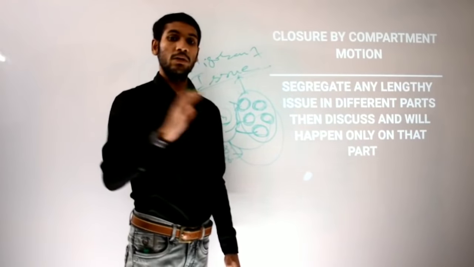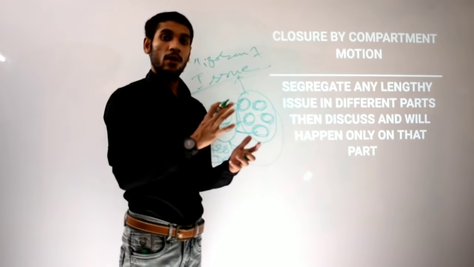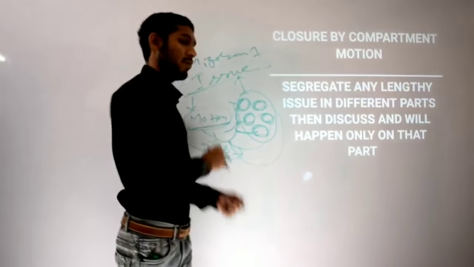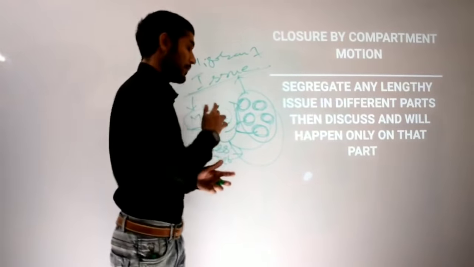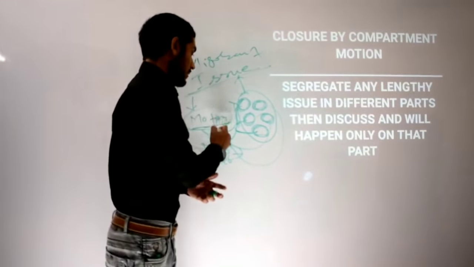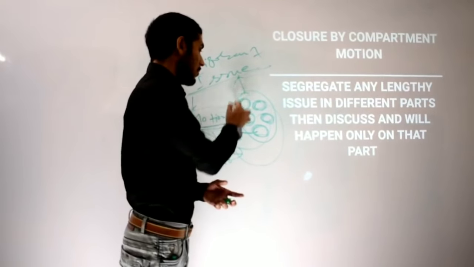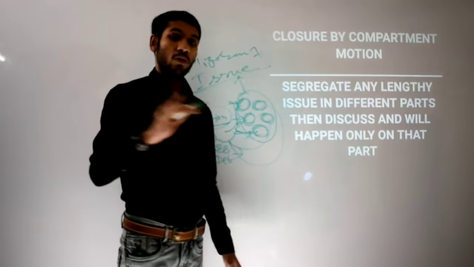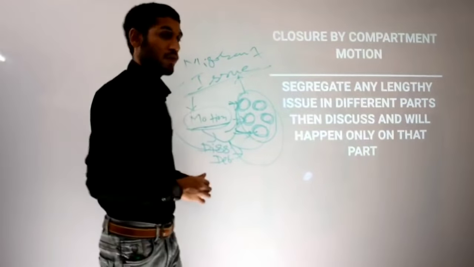Earlier, in the motions I have taught you, voting and discussion went on as a whole for the whole matter. But here, if the matter is so large and so important that it is not possible to discuss the whole matter in a single process, then this motion breaks the motion into parts, and voting will be done part by part too. Remember this fact, voting will not be done as a whole. Discussion will be done compartment by compartment, and voting will also be done compartment by compartment. I hope it is okay till now. So I am moving to the next one.